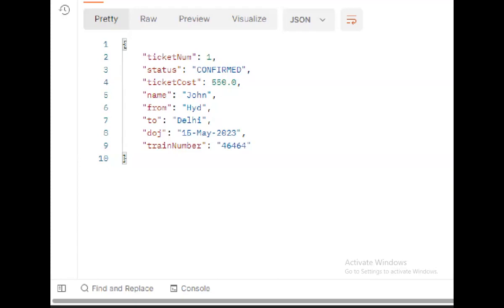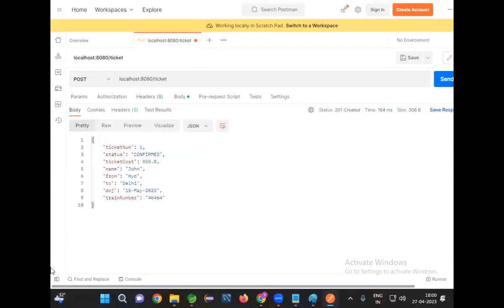So I'm sending passenger data as input, and I'm getting ticket data as output. Input I'm sending in JSON format. Output I'm getting in JSON format. So with this, our post request method is working as expected.